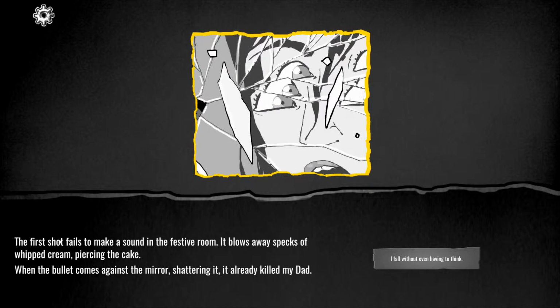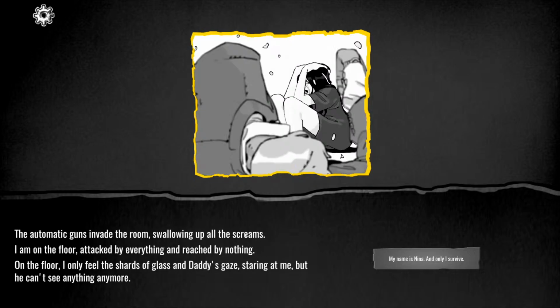The first shot fails to make a sound in the festive room. It blows away specks of whipped cream, piercing the cake. When the bullet comes against the mirror, shattering it, it already killed my dad. I fall without even having to think. The automatic guns invade the room, swallowing the screams. I'm on the floor, attacked by everything and reached by nothing. I only feel the shards of glass and Daddy's gaze staring at me, but he can't see anything anymore. My name is Nina, and only I survive.